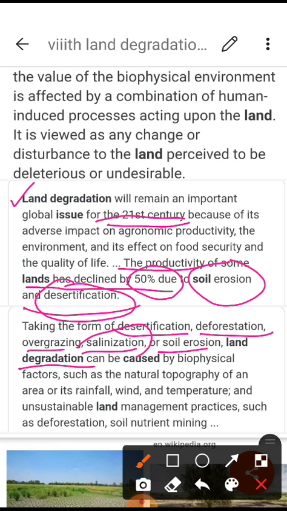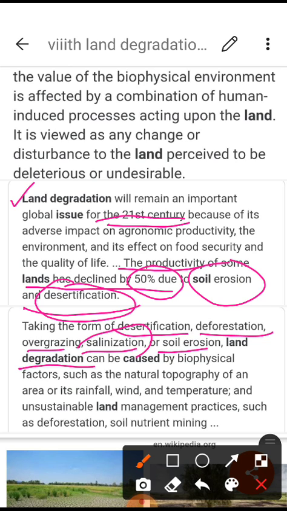When we put them on the land, it harms the land, and when the amount of salt increases in the soil, that is known as salinization. Others are soil erosion and desertification, which means the area totally becomes a desert due to different human activities, and there are different regions affected.